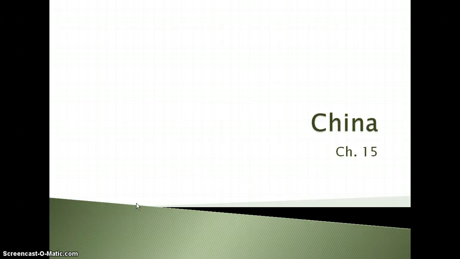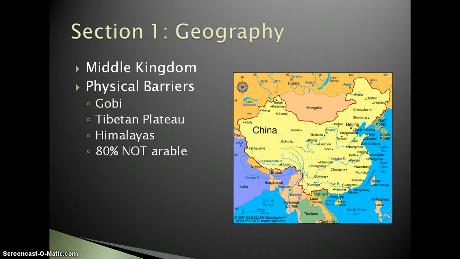This is chapter 15, and this has to deal with China. Now, the first section, of course, has to do with the geography. China has been called the Middle Kingdom. That's actually technically what the word China means, Middle Kingdom in Chinese, because the Chinese traditionally always saw themselves as being the center of the universe because of all the physical barriers, which are listed here.